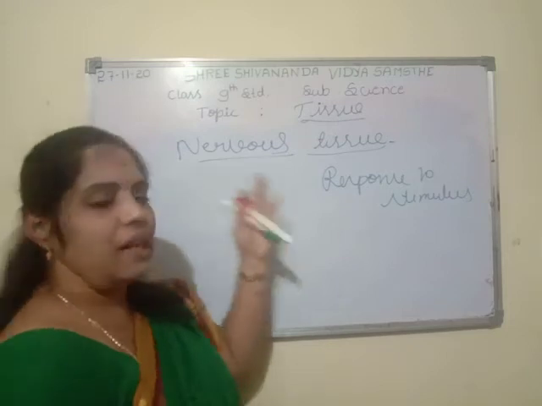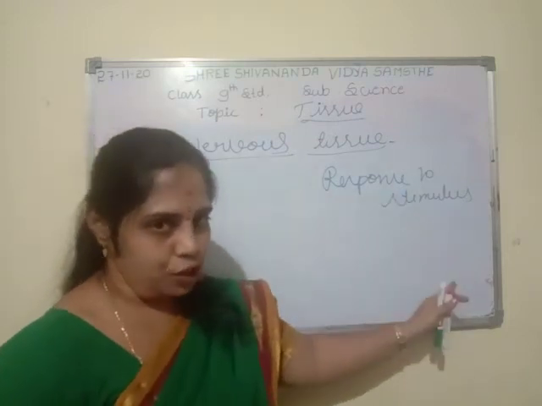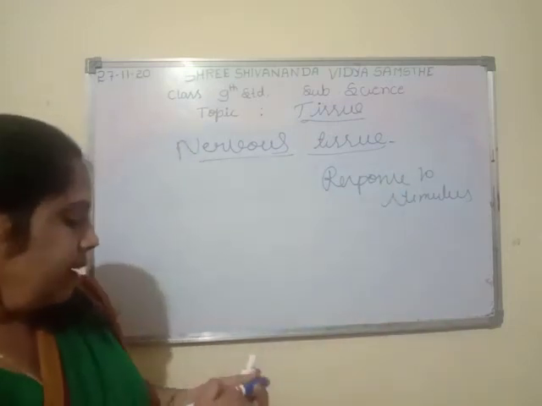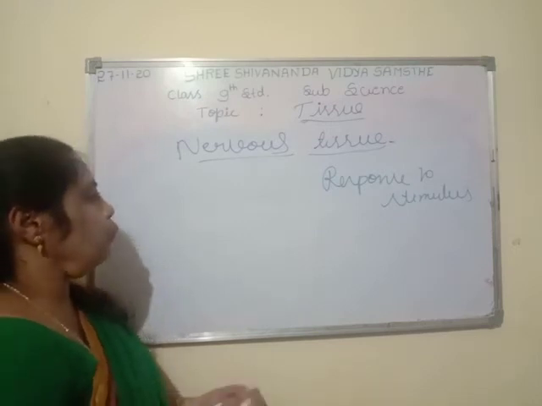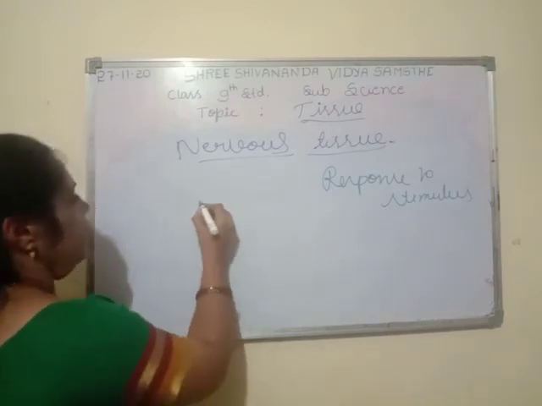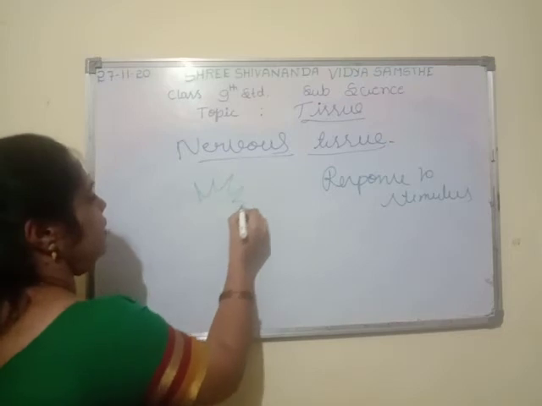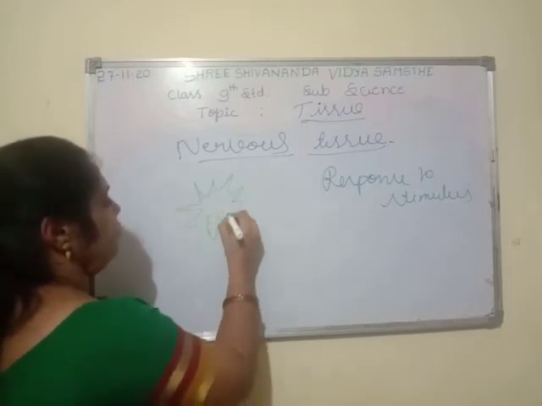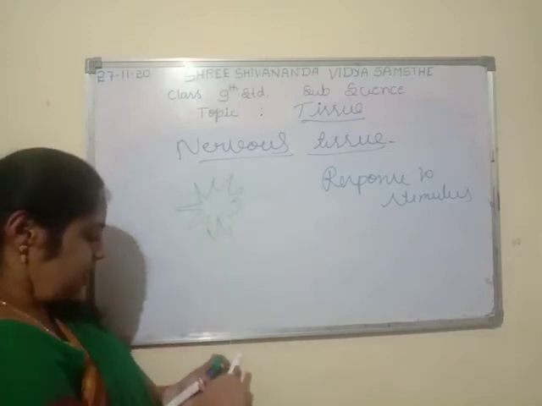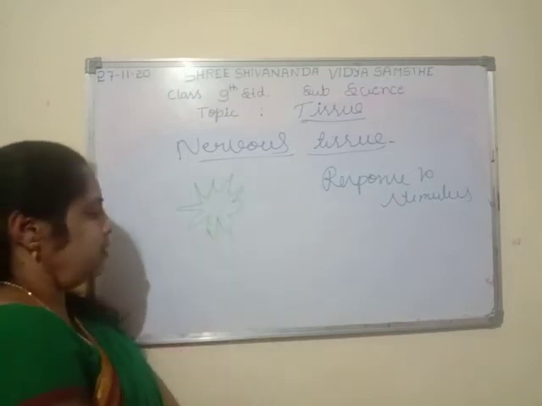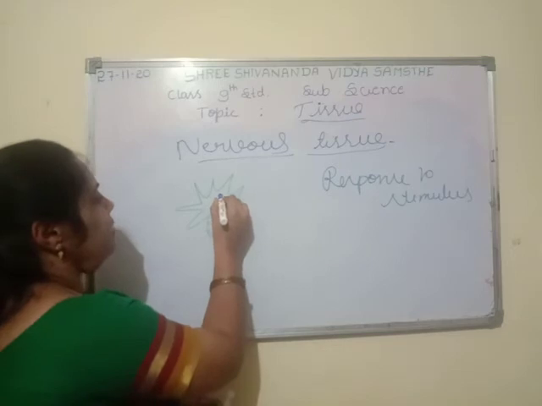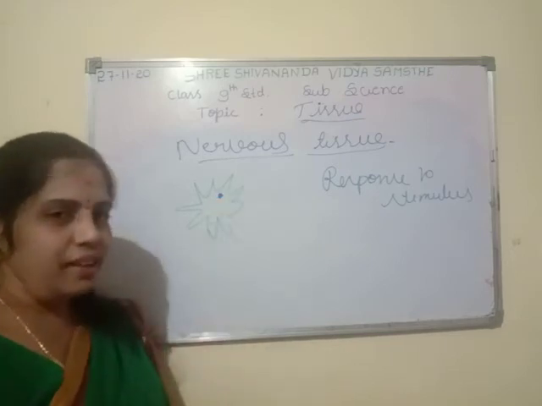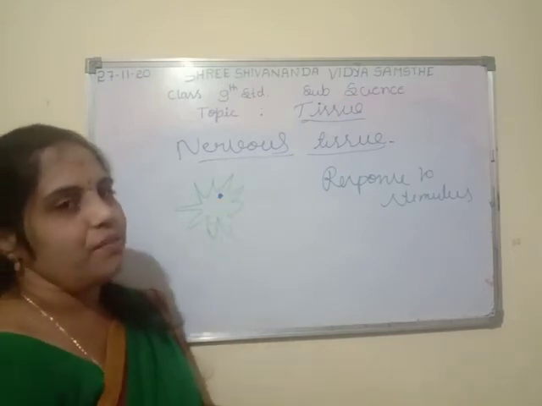Okay, they are all because of nervous tissue. Let us see what the structure of this nervous tissue is. These are the dendrites, and this is the nucleus. If you say any tissue, that should have a cell.